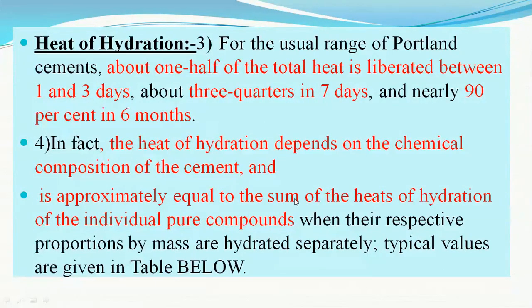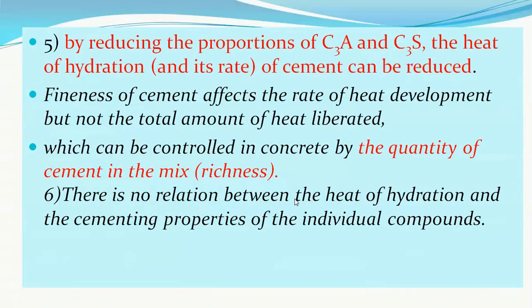This heat of hydration is produced by the 4 ingredients of the cement, that is C3S, C2S, C3A, C4AF, and it can be controlled by reducing the proportions of C3A or C3S by adjusting the calcareous, argillaceous, the bauxite and the Fe2O3, and a low heat cement can be produced. We will be discussing later on.